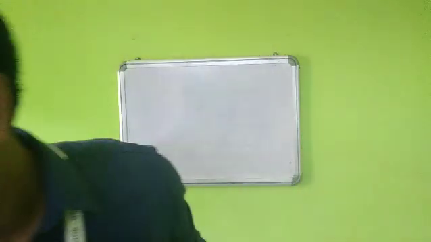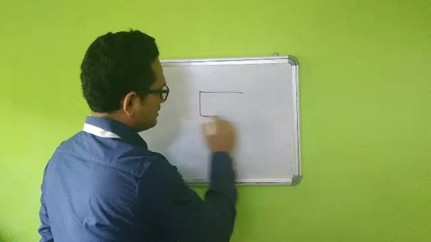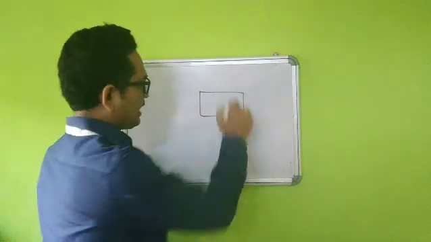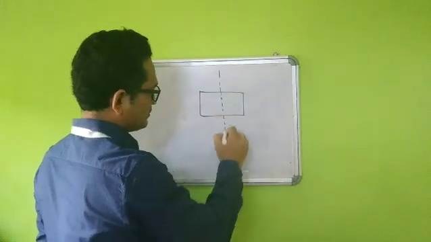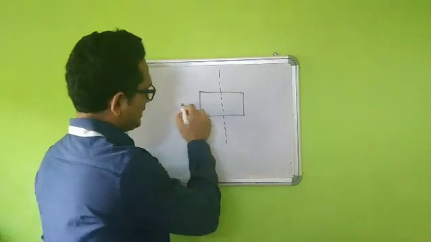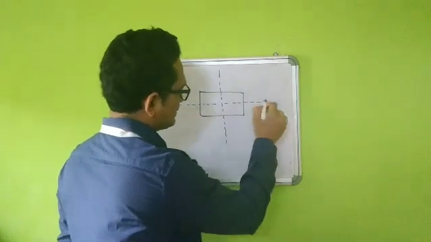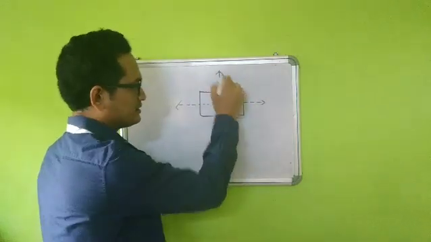Now students, if I have to recall this, what is a line of symmetry? Suppose I have a rectangle. I can divide this rectangle by a vertical line like this. I can divide this rectangle by a horizontal line also.